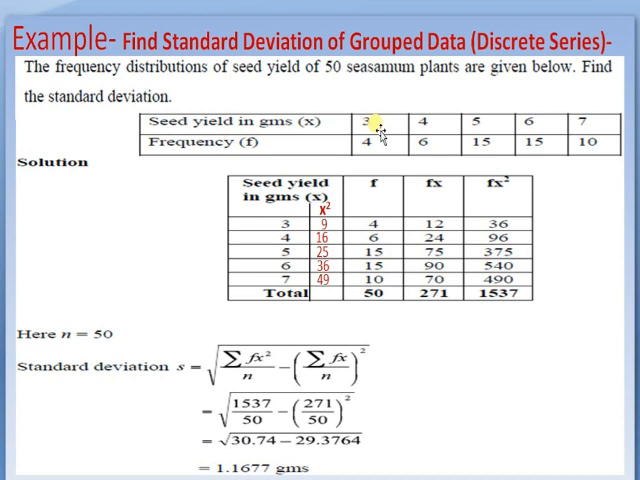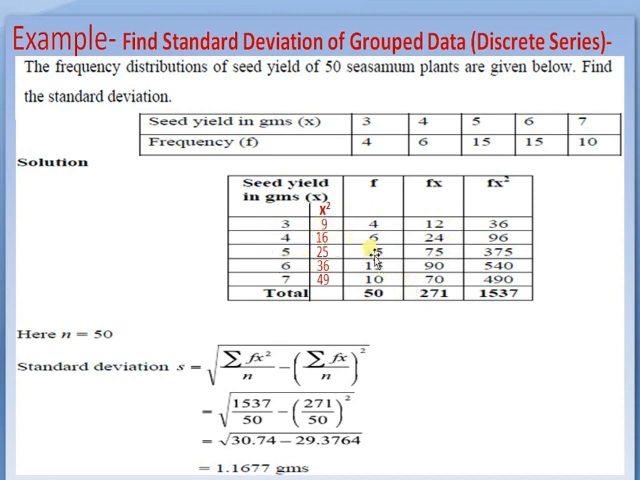What is s square? It is equal to summation of fi into xi minus x bar square upon n minus 1, that is 40 divided by 9, that is 4.44. This is the s square, and after taking the square root of 4.44 we get the standard deviation of the series.